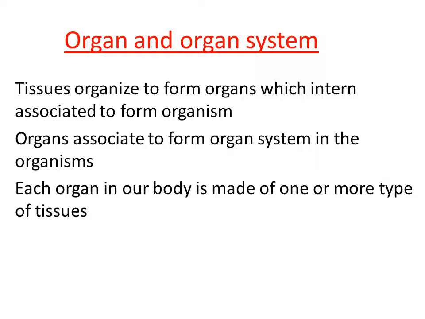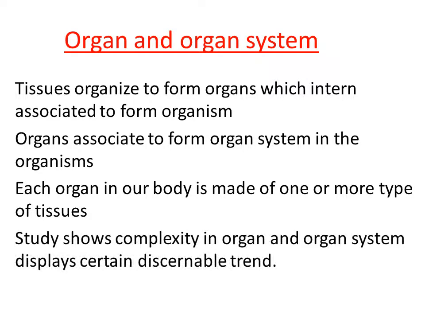And we know the stomach helps in digestion. It needs to move, and contraction and relaxation need to take place, which happens with the help of muscular tissue. And obviously neural tissue is also present, because neural signals need to be sent to each and every part of the body, which takes place with the help of neural tissue. So all four types of tissues are organized in each and every organ. They are properly arranged in order to form an organ.